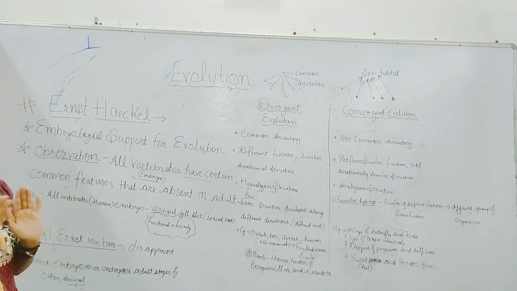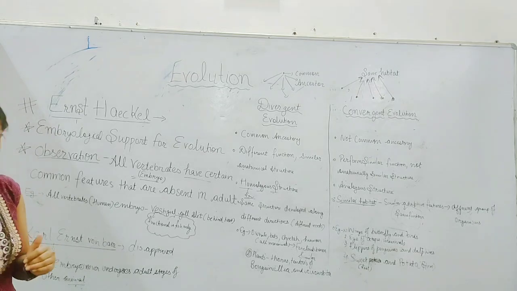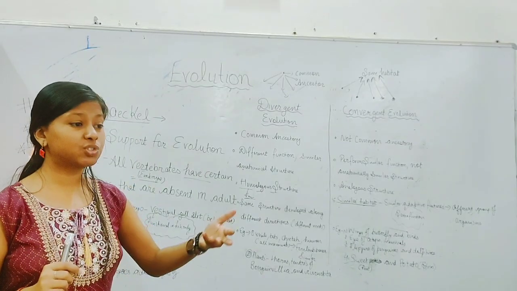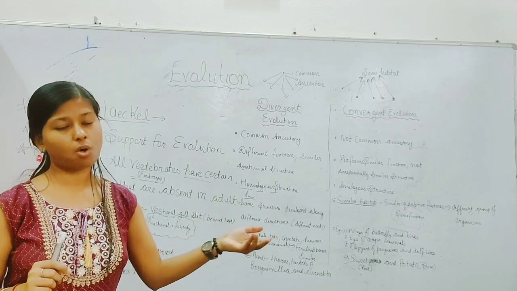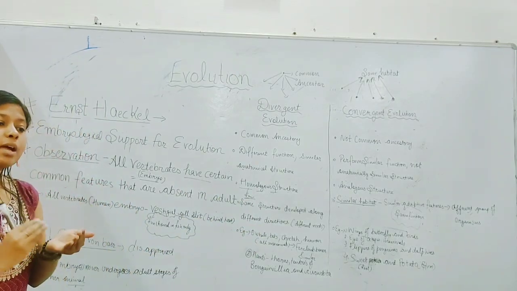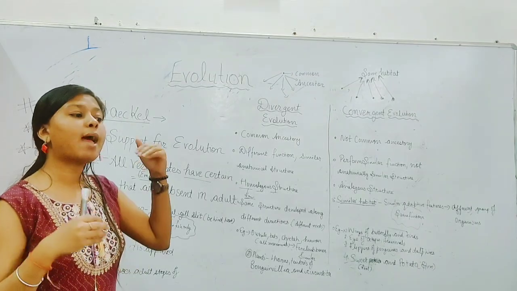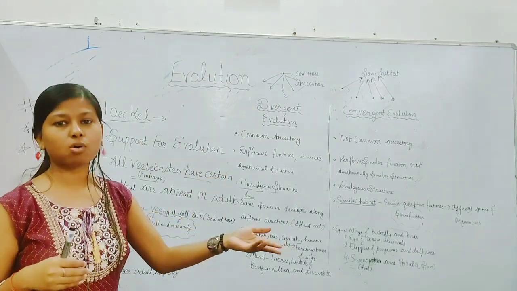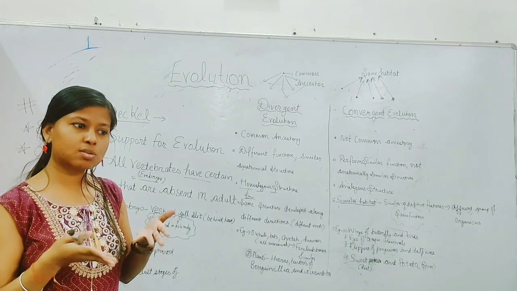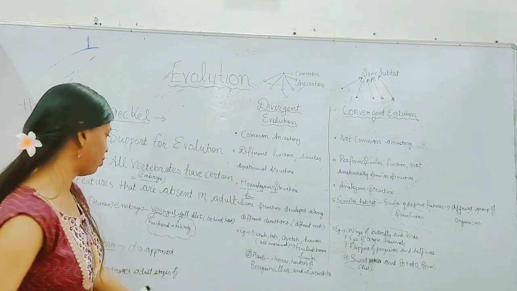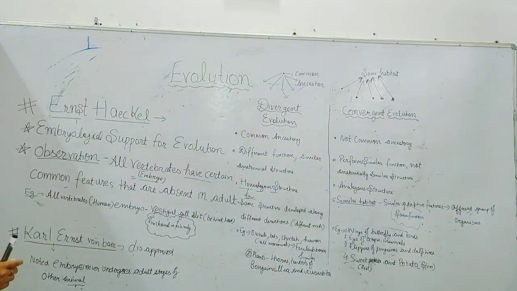He completely disapproved the theory on the basis that he noted the embryo never undergoes the adult stages of another organism. A vertebrate embryo never goes through the embryological stages of another organism. Basically, it undergoes the stages of itself, not of another organism. So this was the Ernst Haeckel theory.